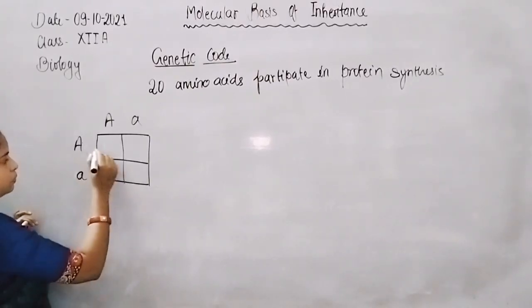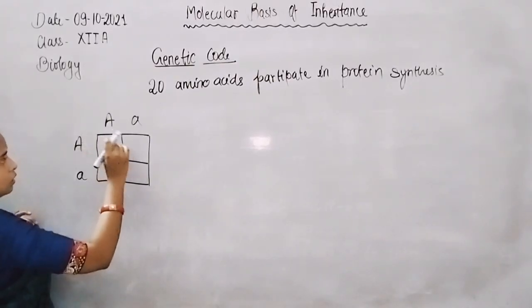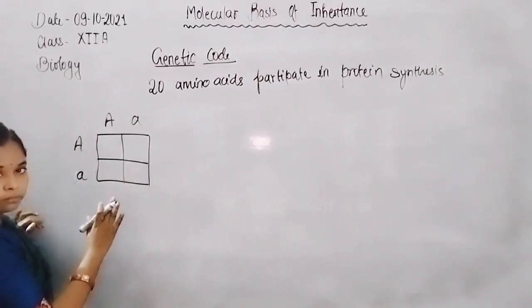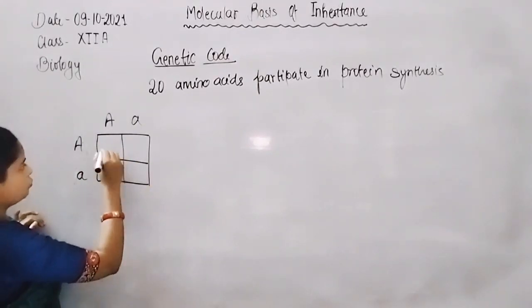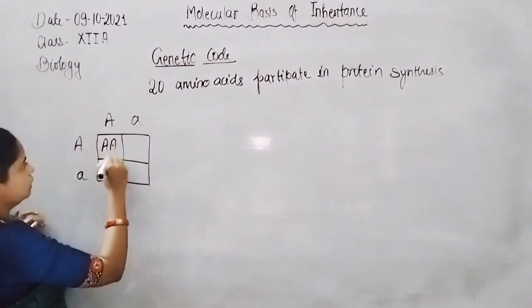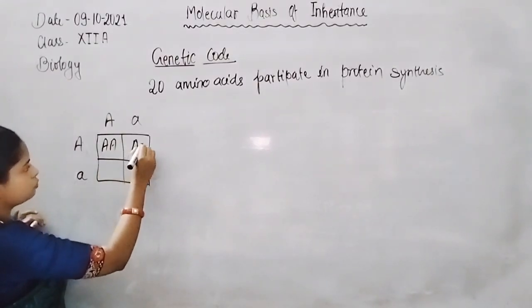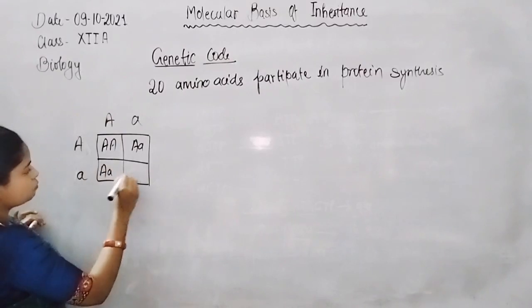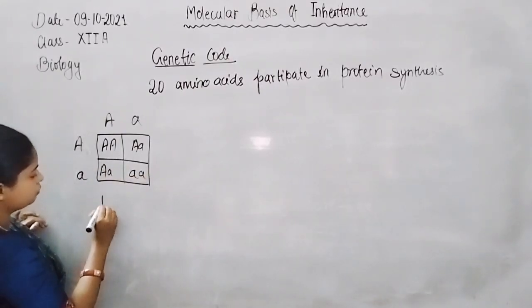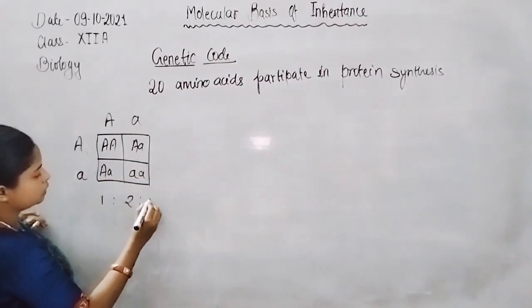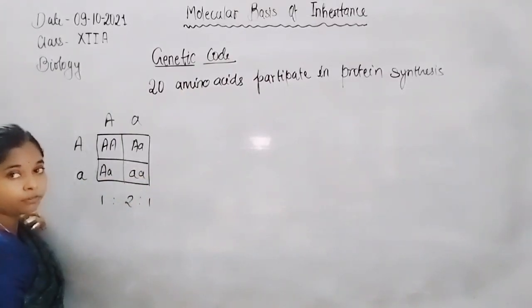We simply put a symbol on both sides of the Punnett square. So we form A, small a, capital A, small a, and small a, small a. So we observe 3 overall combinations in the form of a ratio.